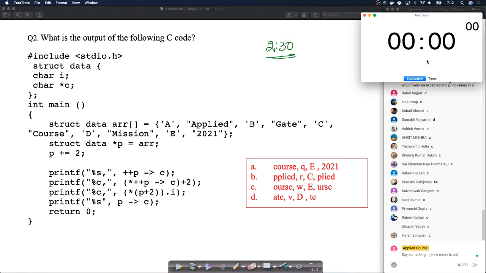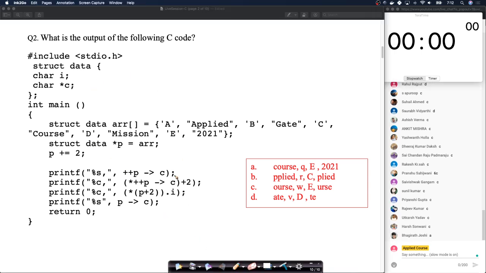Okay, so let me stop the timer and get to the explanation. Again, we have intention. This is a simpler question, but let me explain step by step. Again, in GATE, try to eliminate options because that will give you time.